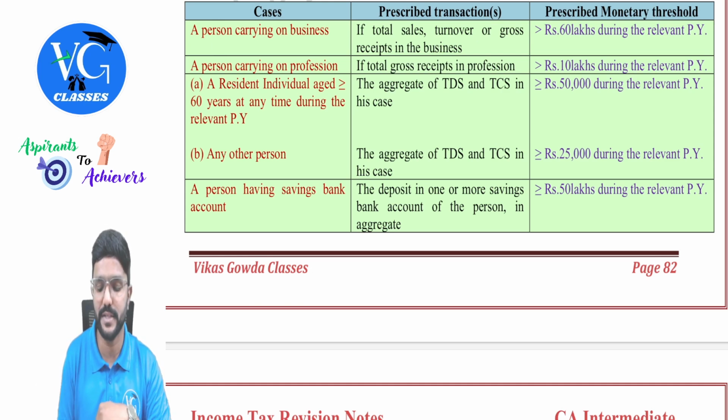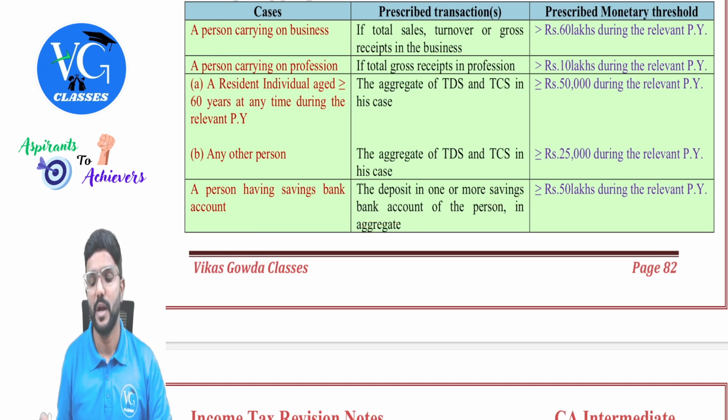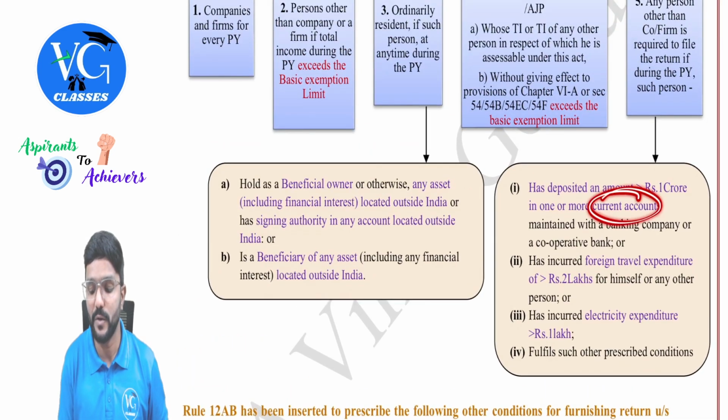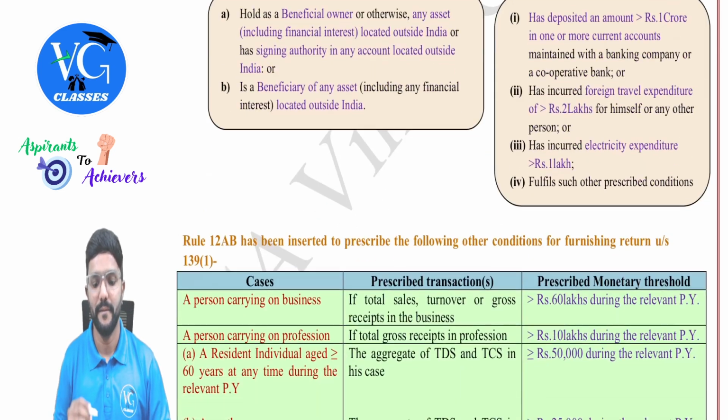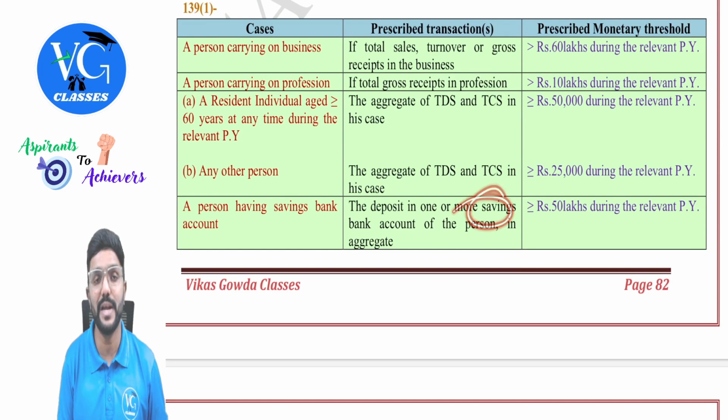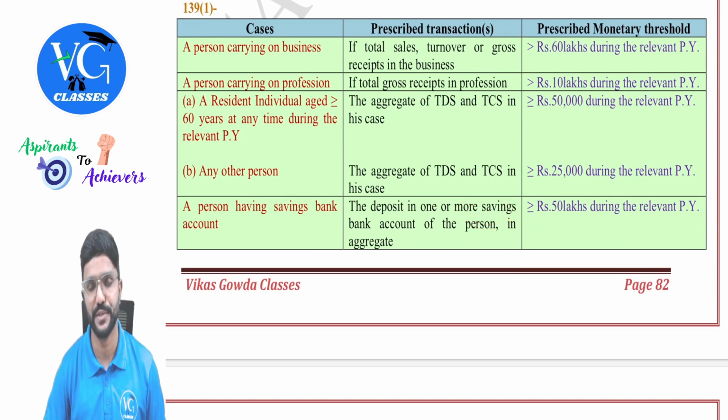And please be careful, what is covered here is savings bank account. And what was covered earlier was current account and the limit was 1 crore. Whereas here it is savings bank account and the limit here is 50 lakhs, guys.